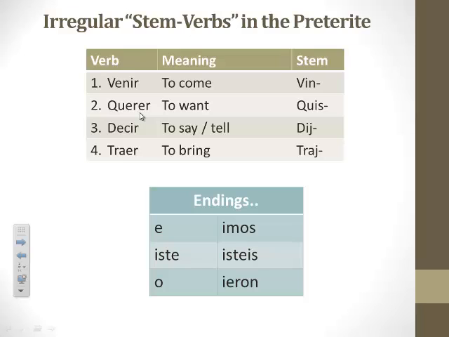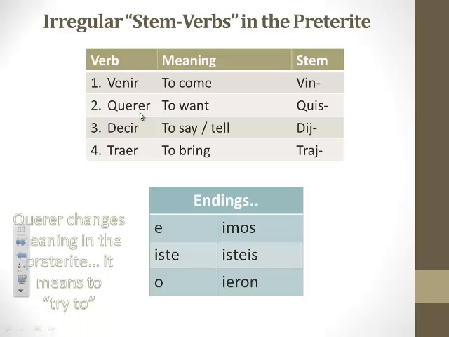Also, please pause here and make a side note under meaning. Querer, just like saber, changes meaning in the preterite tense. When you use querer in the preterite, it no longer means to want, it means to try to. So if you were to say, yo quise hablar, you would be saying, I tried to talk.